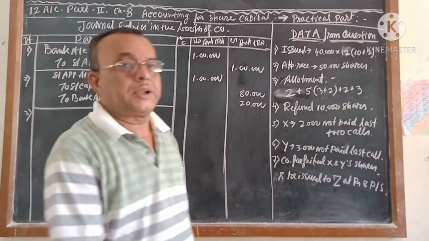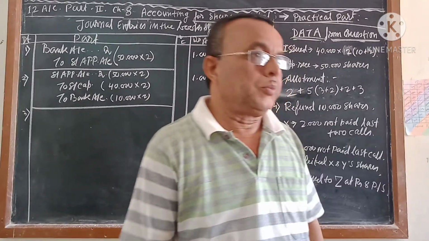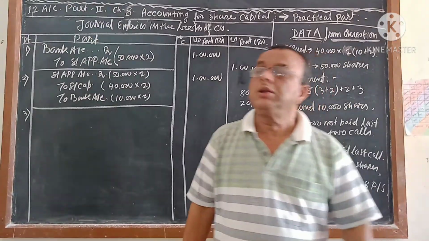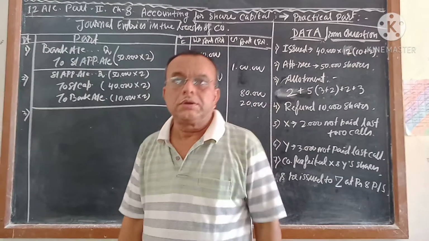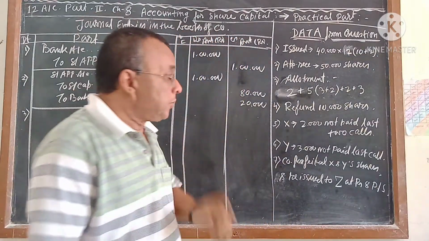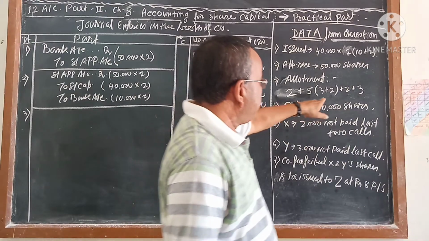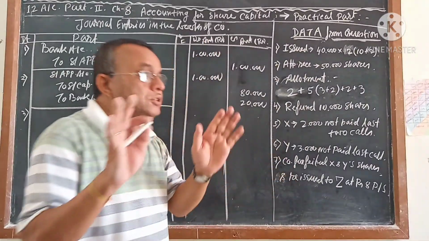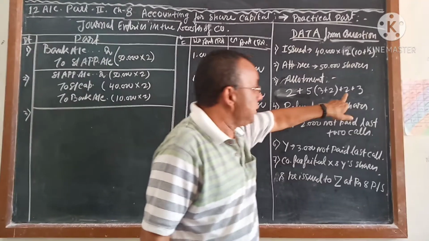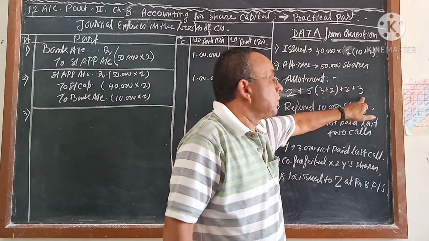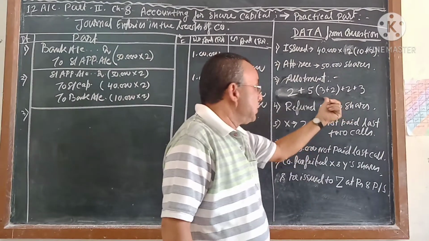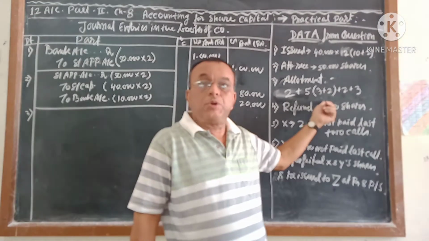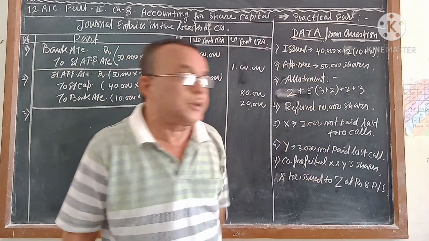Now we will pass the entry for allotment, the allotment calling entry. Keep in mind, when you pass the allotment calling entry, that time the premium amount is there, that you keep in mind. These are the things you have to keep in mind. Up to here the full amount was not received, up to this everyone paid the money. That also you have to keep in mind.